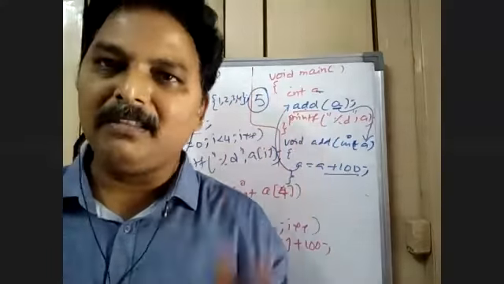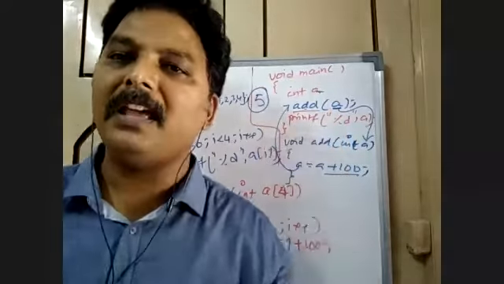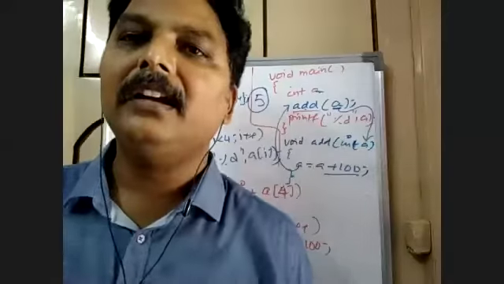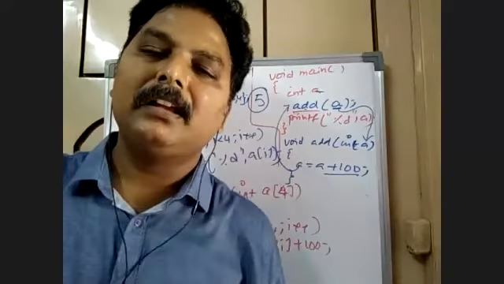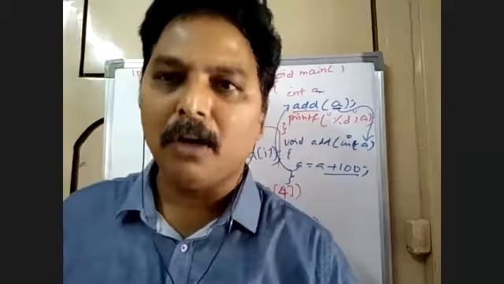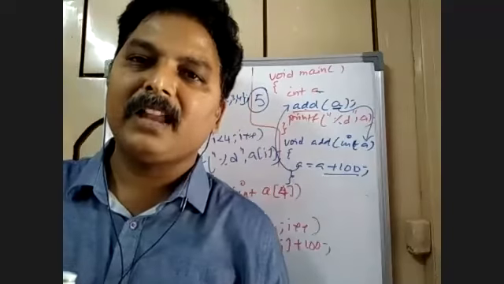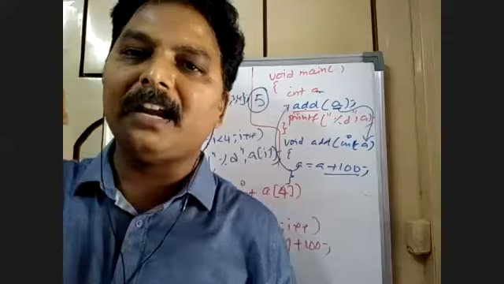So please mind this. Whenever you are taking the help of a 1D array, a 2D array, or a string, anything, you are simply manipulating addresses indirectly. So without our knowledge, we are sending addresses.